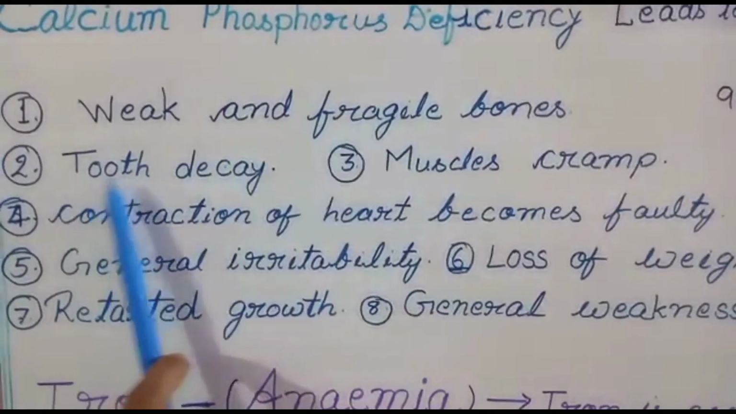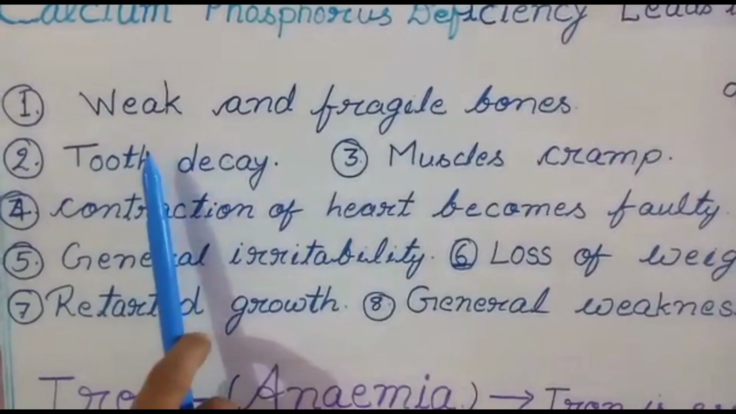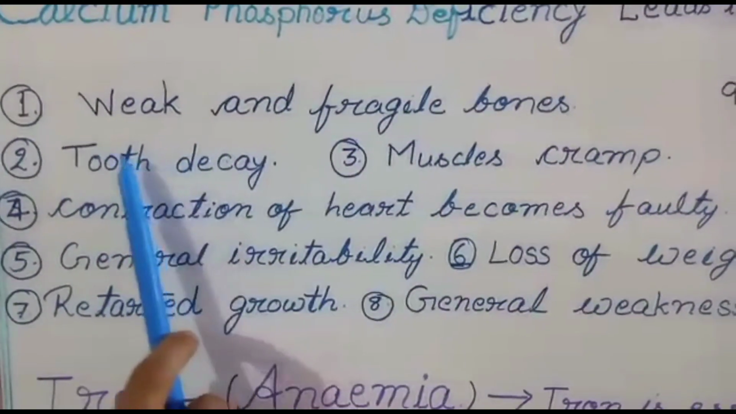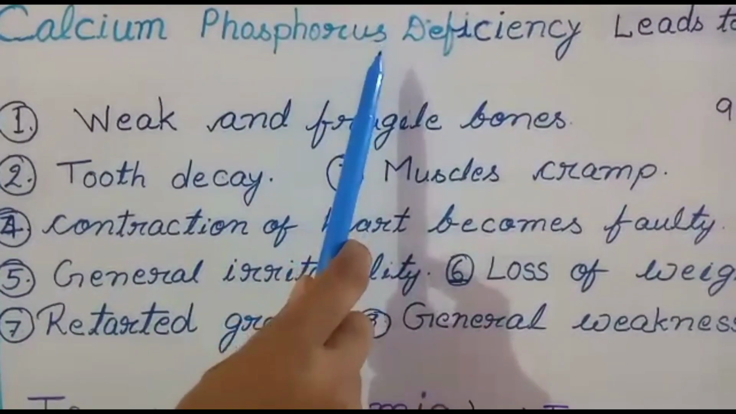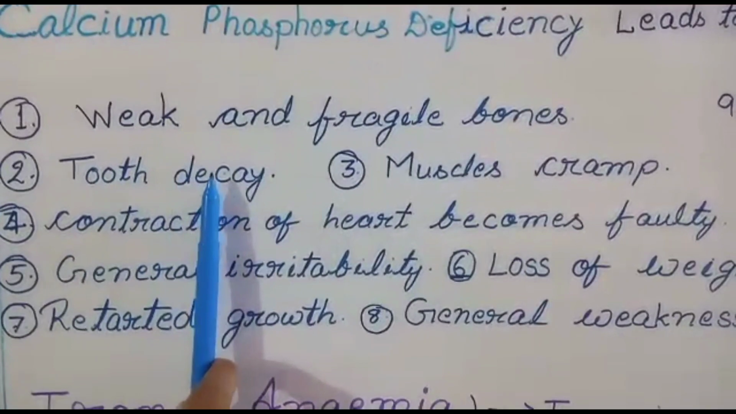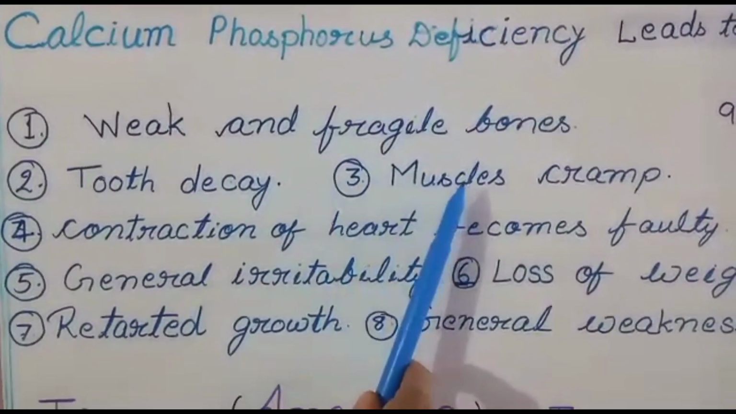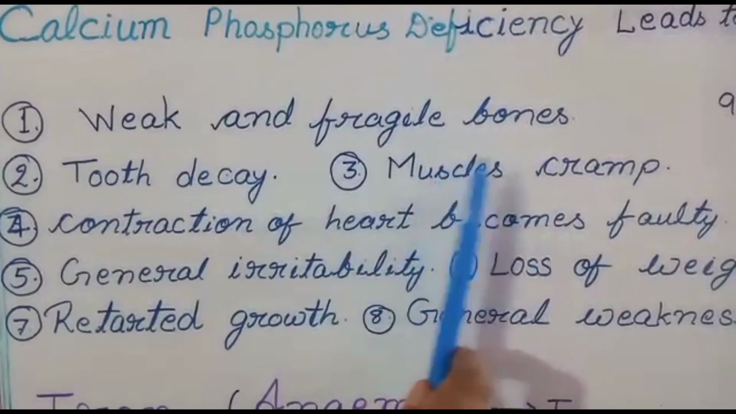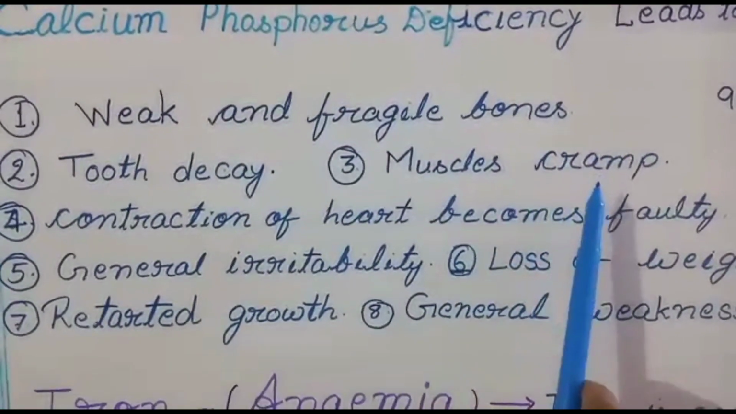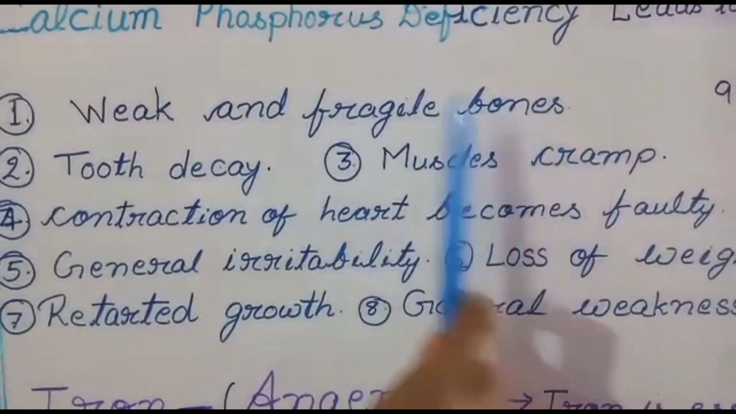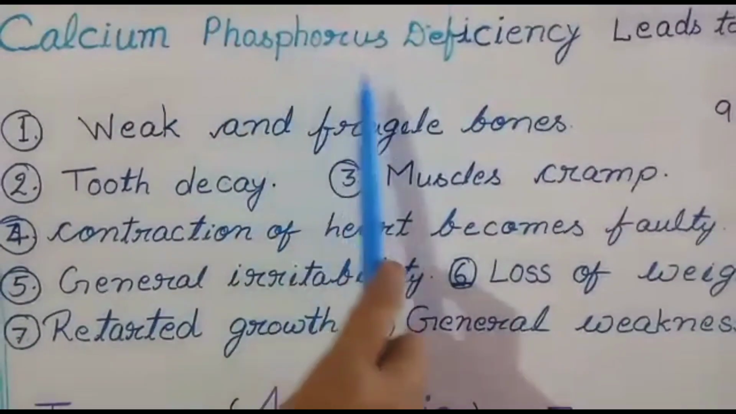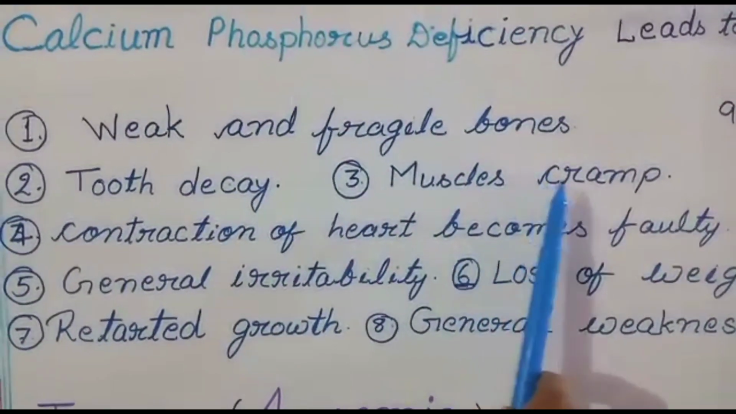Second number, tooth decay. As you know, our teeth are made up of calcium and phosphorus. If there is a deficiency of calcium and phosphorus, teeth may decay. Next one, third, is muscle cramps. Cramp means pain, or the feeling of pain in the muscles. Because of the deficiency of calcium, our muscles get pain or cramps.